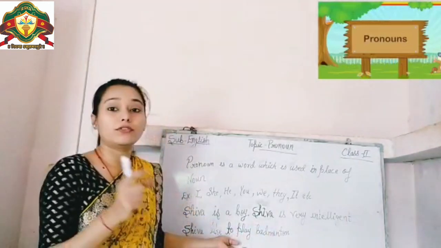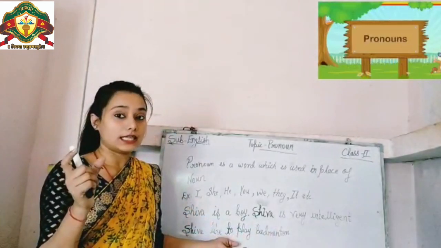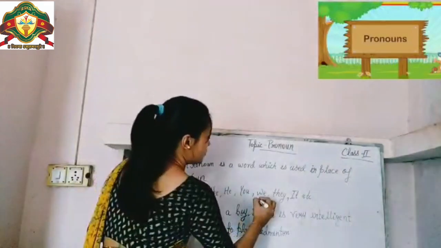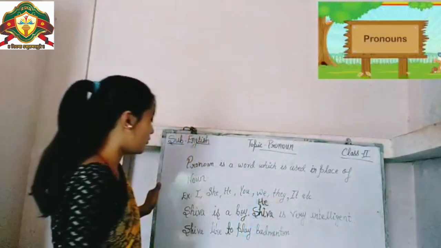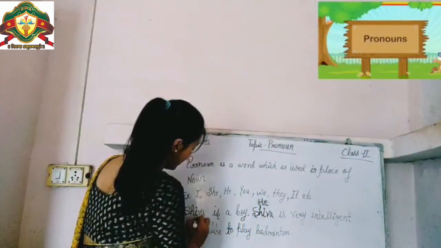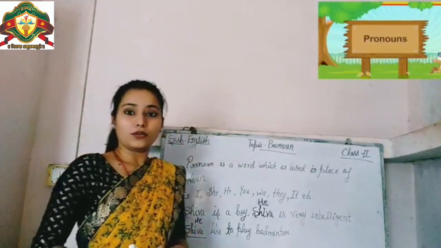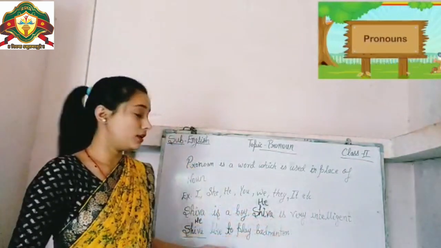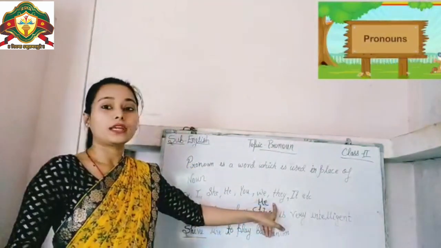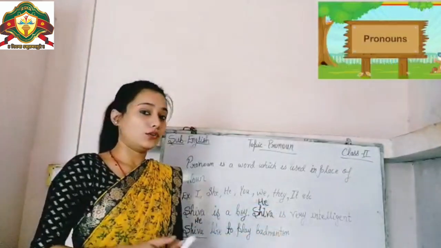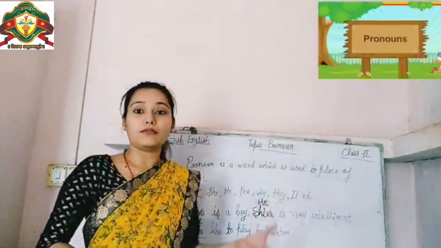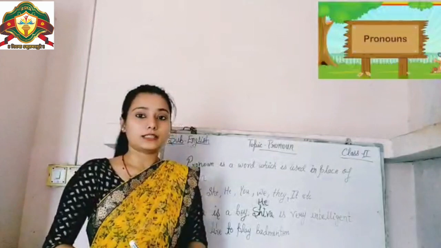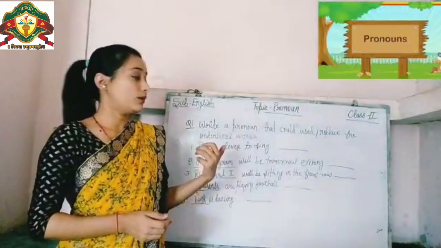We change the word Shiva to he, because he is used for any boy or any male name. Hope you understand. Shiva is the repetition word, so we can change the word Shiva into he. So now you know how pronoun helps to avoid the repetition of noun, how it can be used in place of noun.